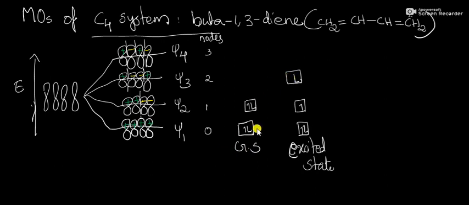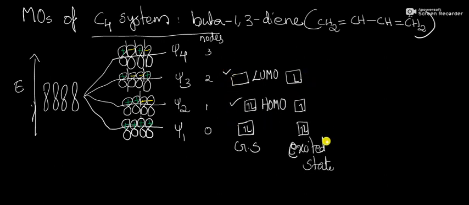Then in the case of the ground state, what is HOMO? HOMO means highest occupied molecular orbital. So in the ground state, the highest occupied molecular orbital is Psi2. Then what is LUMO? Lowest unoccupied molecular orbital. In the case of the ground state, LUMO is Psi3.